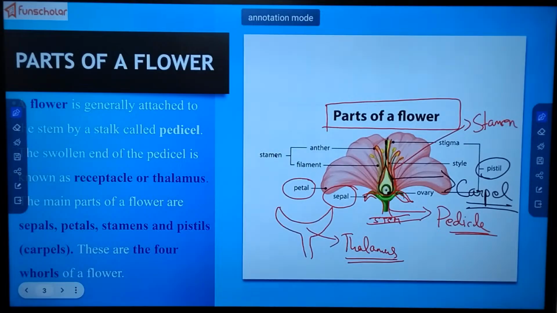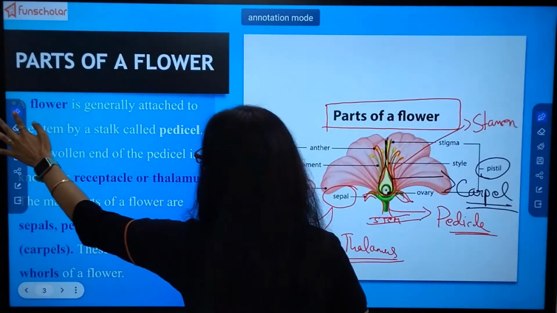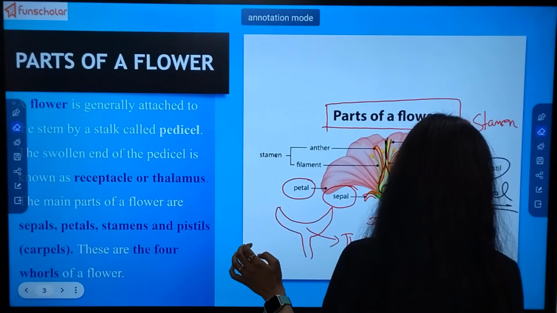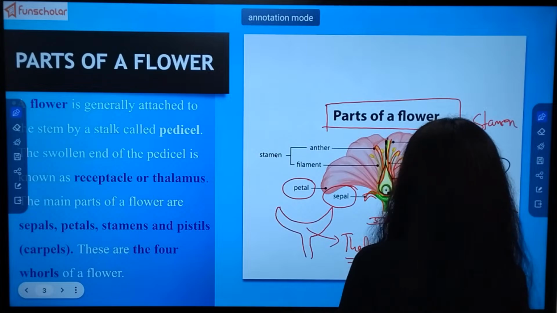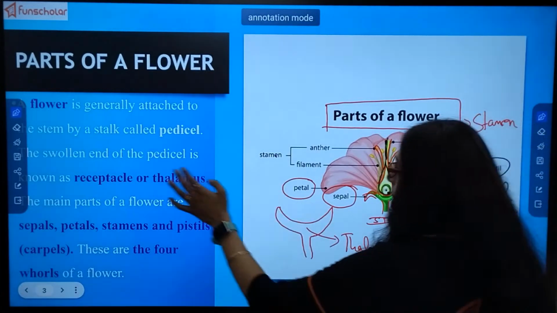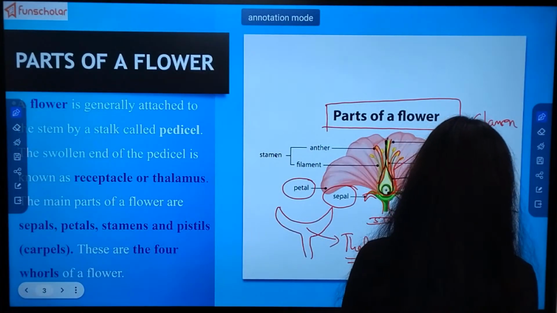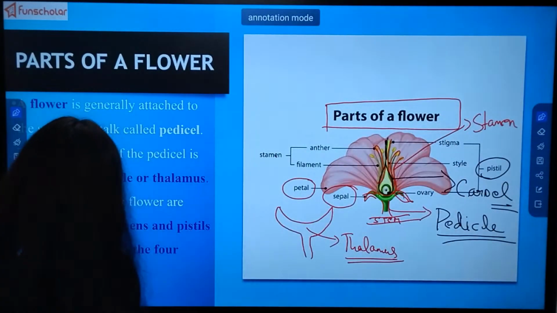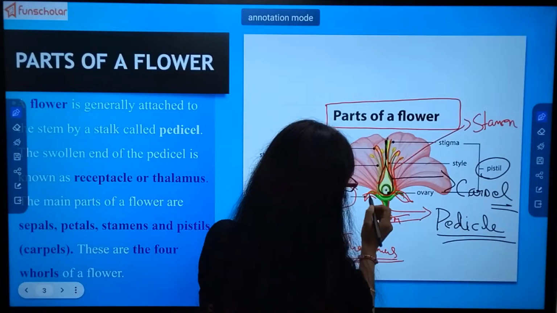Now see. A flower is generally attached to the stem by a stalk called pedicel. The swollen end of the pedicel is known as receptacle or thalamus.